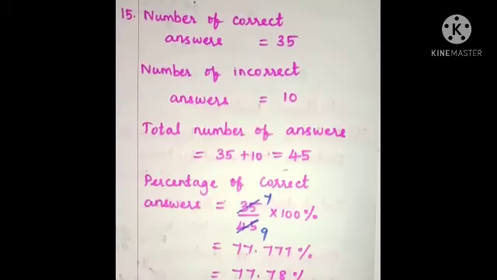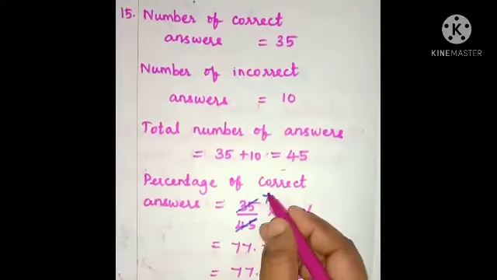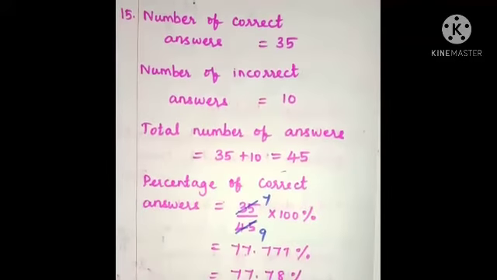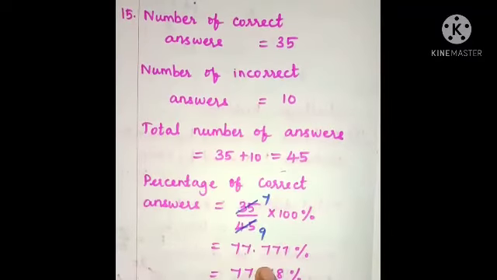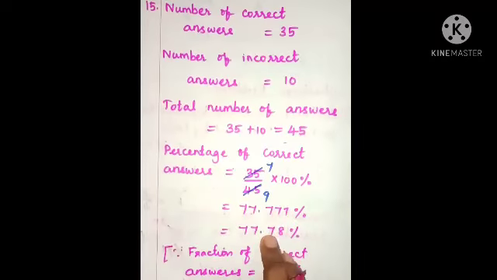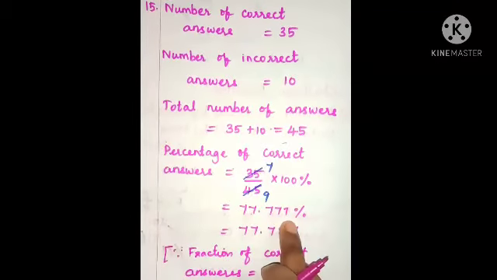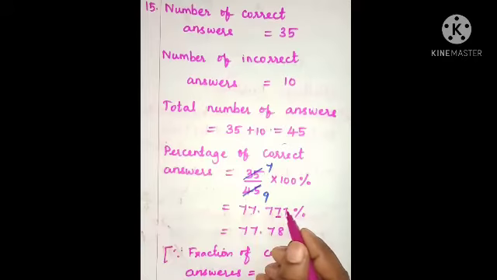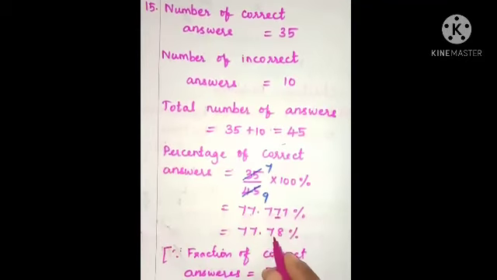That is multiplying 100% with 35 by 45. Cancelling 35 by 45 using the fifth table, it is 7 by 9. 7 into 100% divided by 9. Now, dividing 700 by 9, we get 77.777. Let us round off the decimal number. Let us round off to the hundredth place. That is the underlined digit. You have to see the digit to the right of the underlined digit. It is greater than 5, so add 1 to the underlined digit. Our final answer is 77.78%.